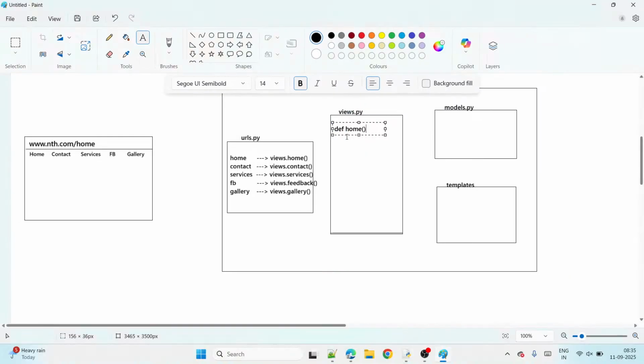Now I implement some code here, just roughly like this. That's all. Home is over, guys. Next one, def, the second one, contact. For contact also, I give some coding here. Right. Next, def, then services. Okay, def services.